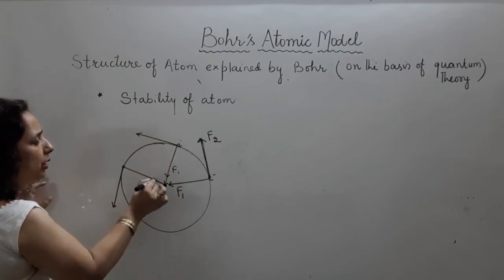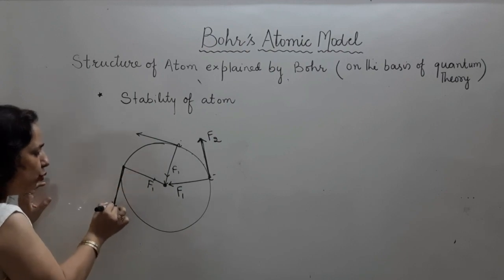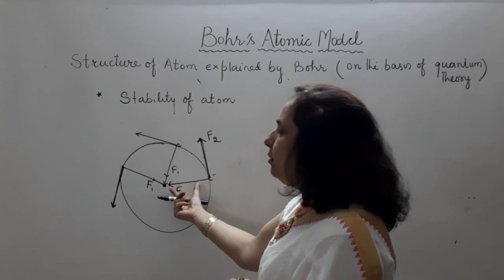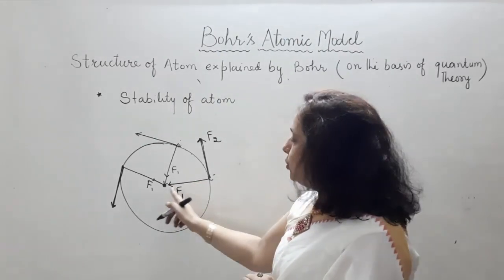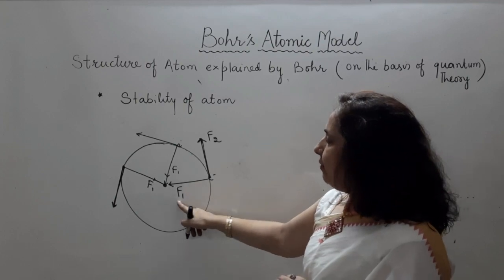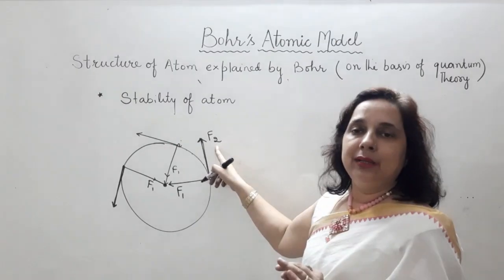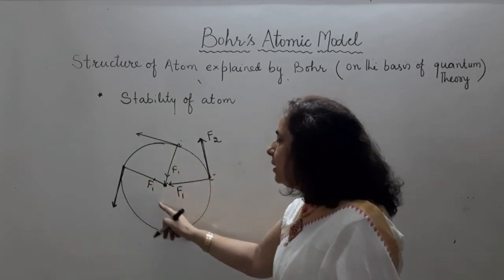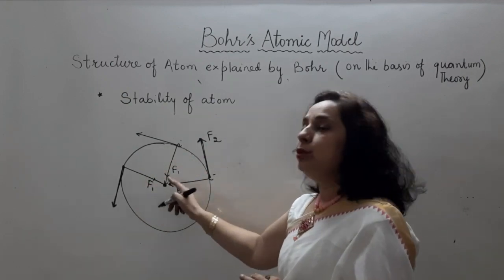F1 is inward pull and this is the centrifugal force. So it is centrifugal force and this centripetal force which is due to charge. Electrostatic force is going to be there. According to Bohr, F1 and F2 are equal. That's why electron is not going to lose energy and take a spiral path, enter into the nucleus.